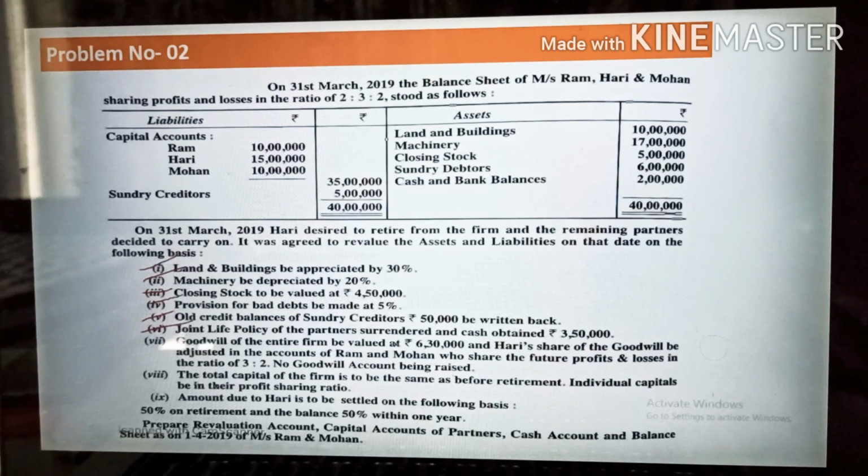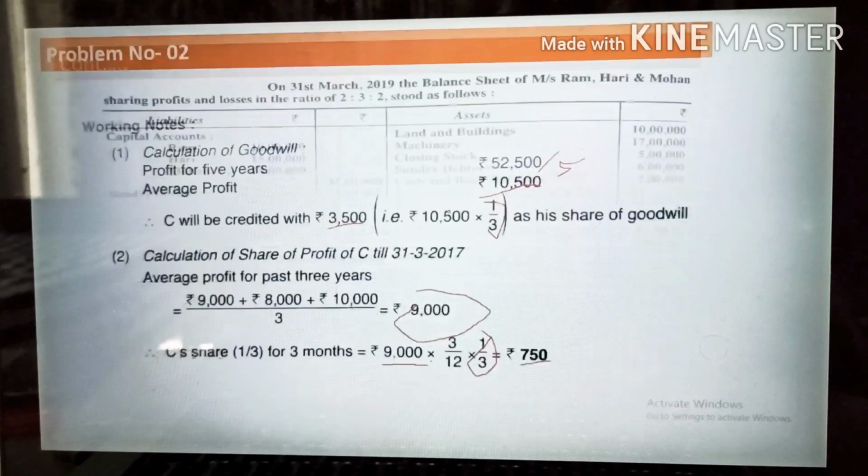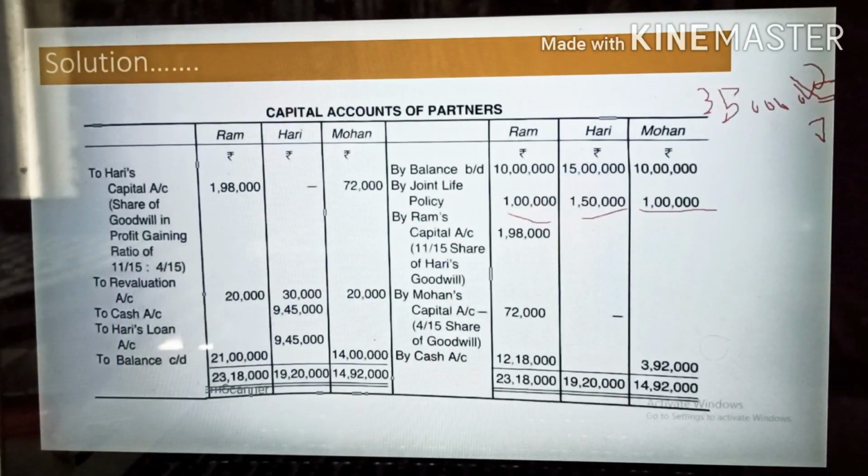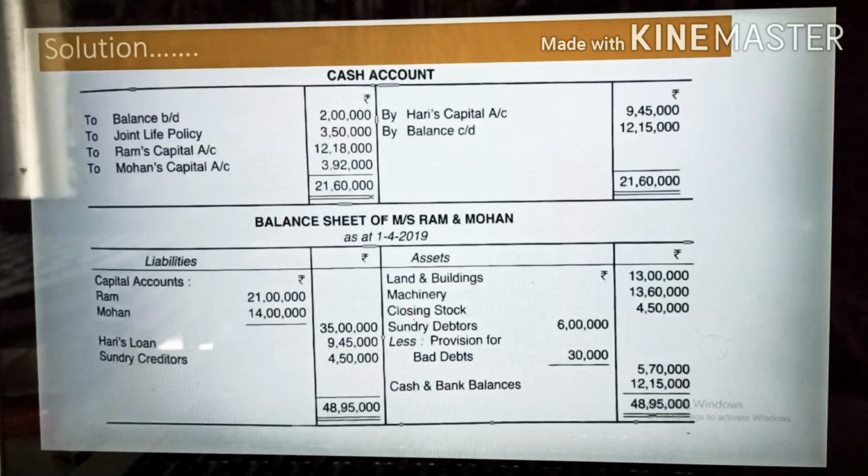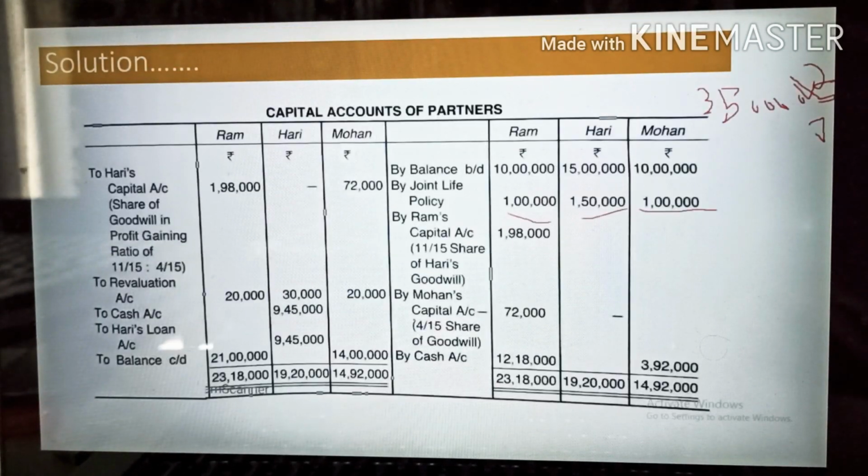So no goodwill account being raised. So first you write this 6,30,000 in their account. First you have to calculate how much amount is coming. There is no working note here, I forgot to mention it, but you can do it, I will tell you how to do. Let me calculate 6,30,000.